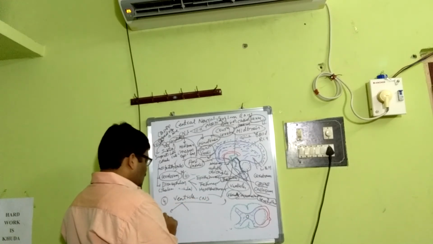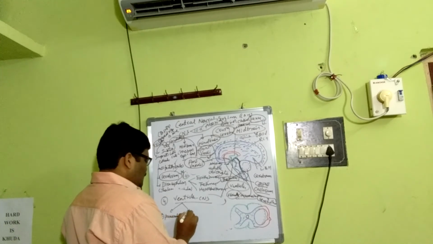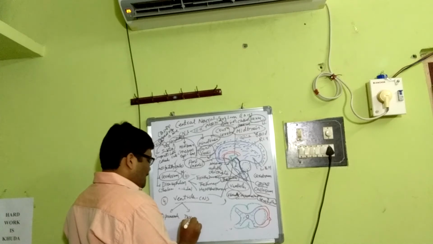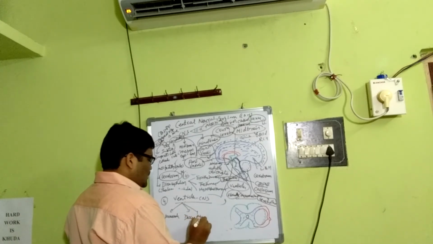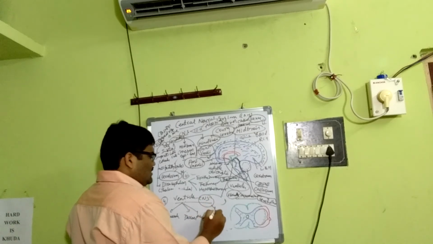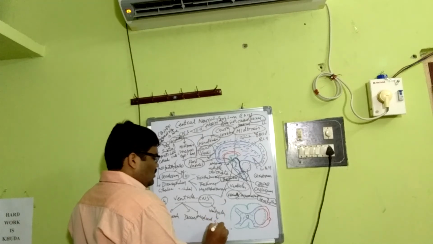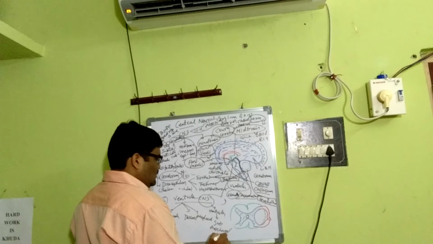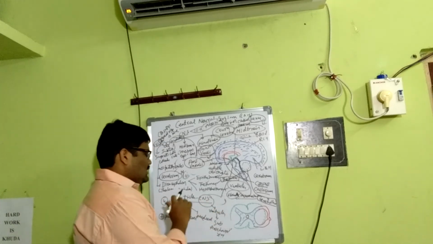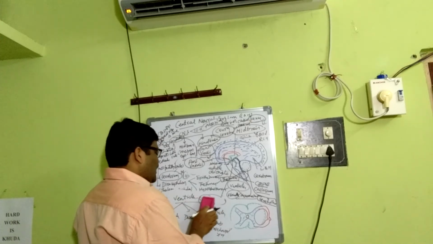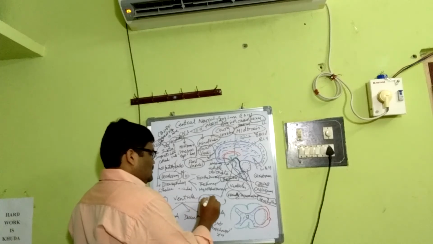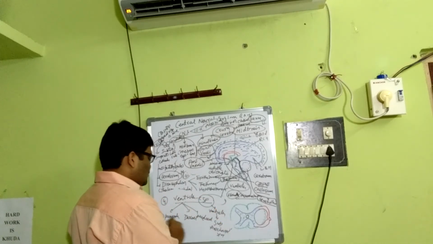Say the 2 paracoeles, the 1 diocoele, and the myelocoele. Cerebrospinal fluid fills the ventricles and the subarachnoid space.